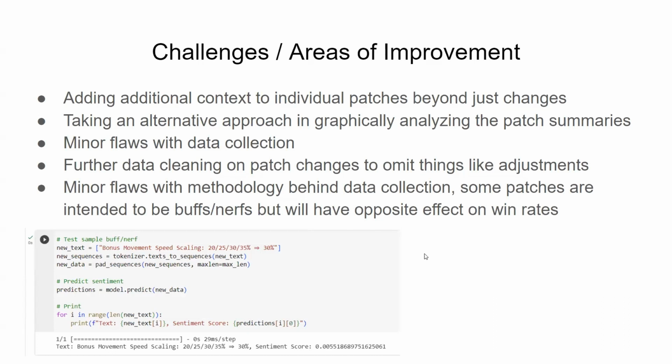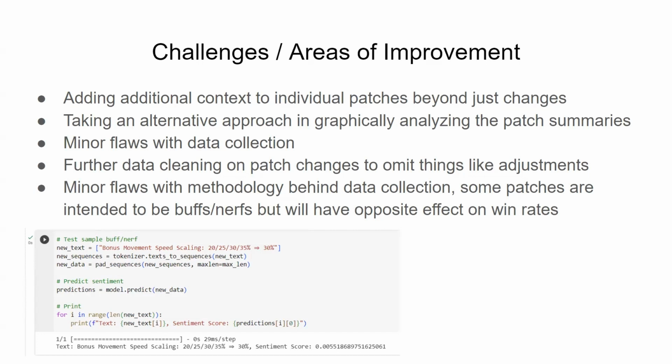Some challenges with creating our model and some areas of improvement. First and foremost, we both think that there's additional context in the patch notes that could have been taken into account when creating our model, or creating the training data for the model.